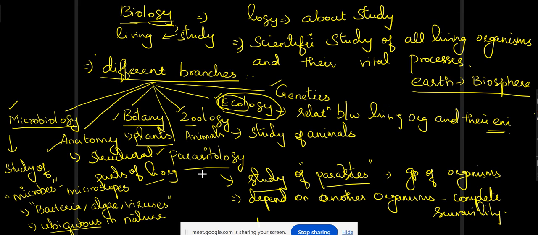is botany, what is zoology, what is parasitology, ecology, and the last one is genetics. You know the term genetics. It is not a new term for us. As we are in the field of biology, we know the term gene. So what is gene? It is the basic unit of heredity. You know the term heredity, right?